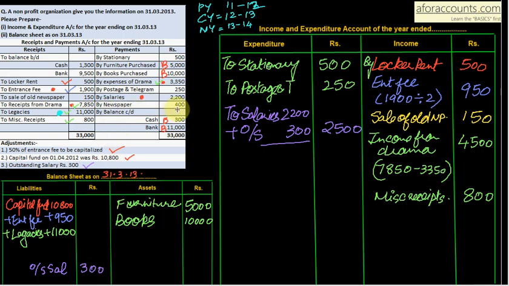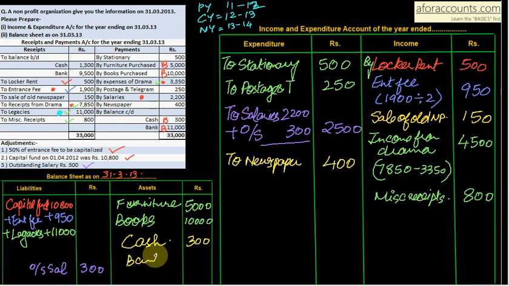Newspaper. So expenses for newspaper 400. To newspaper 400. And now closing balance of your cash and bank will go to your balance sheet asset side. So cash 300, bank 11,000. So this is done. Now we will calculate our surplus or deficit.